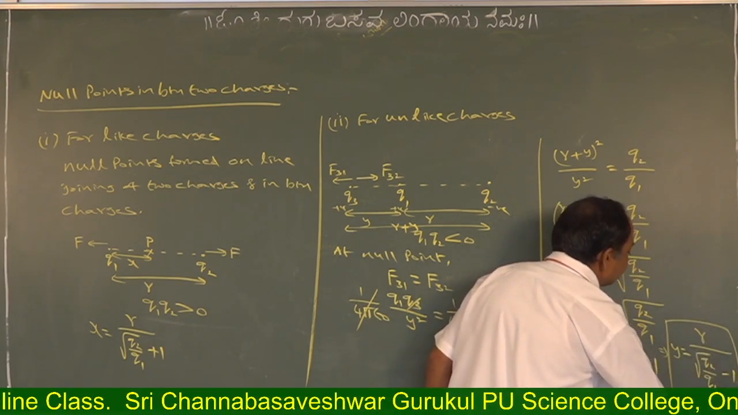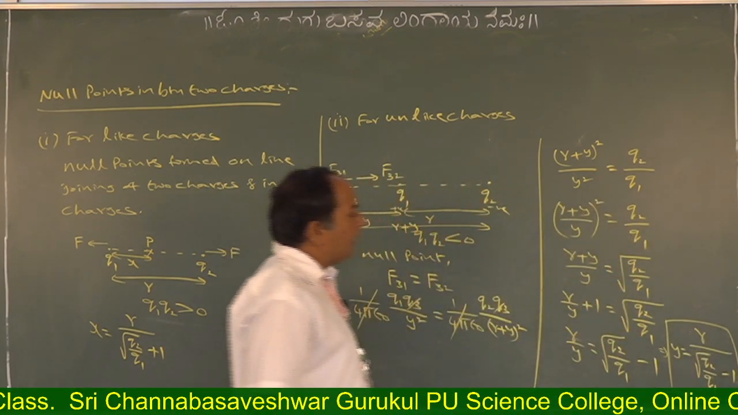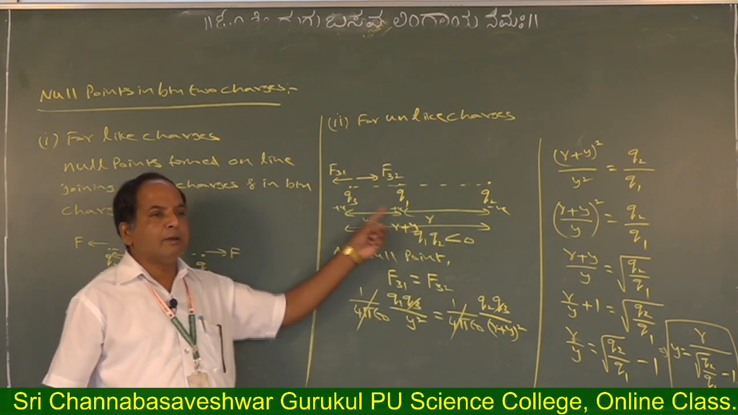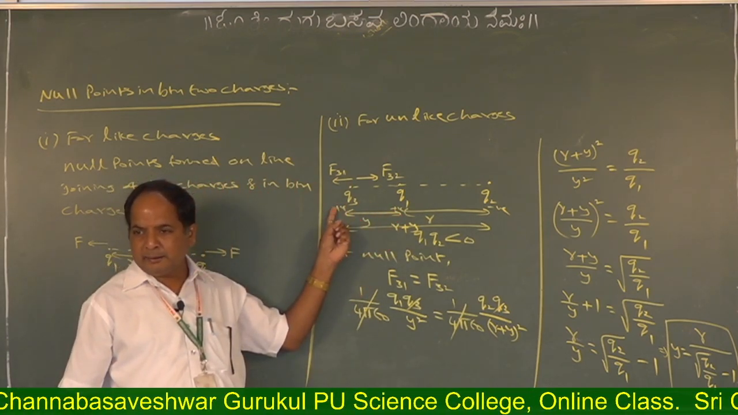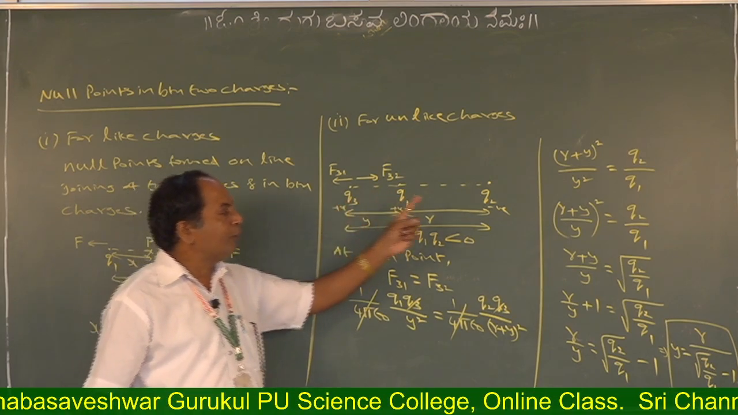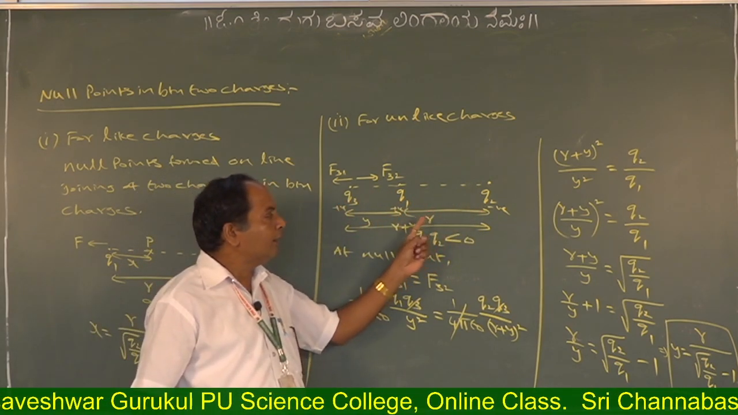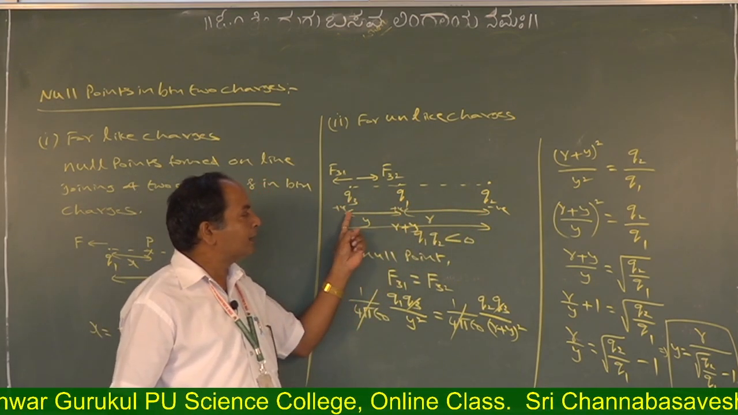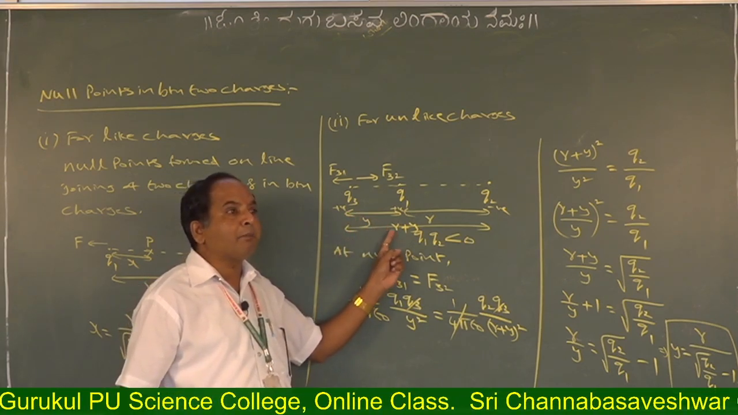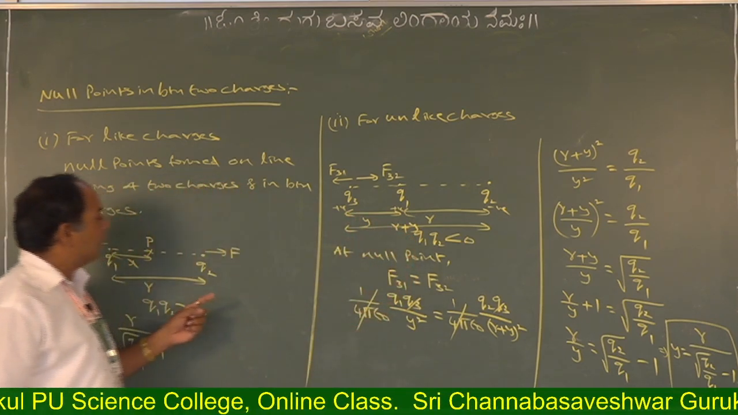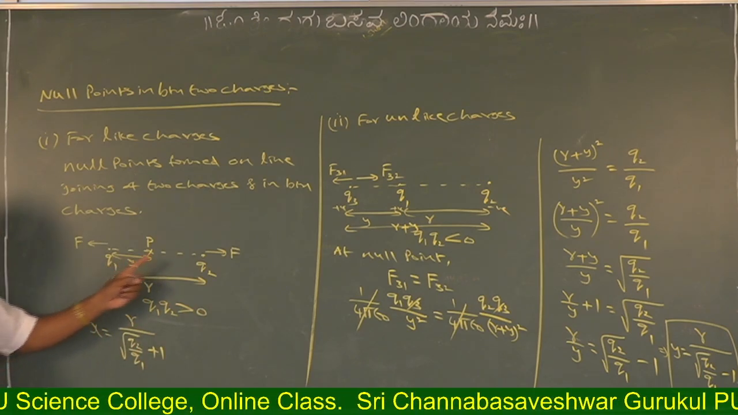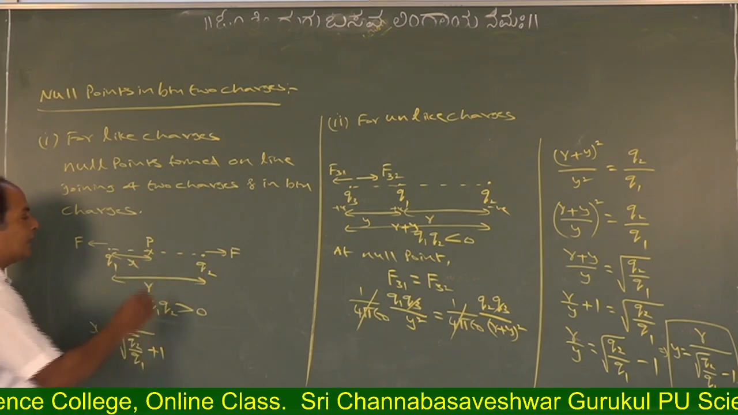This is the null point distance from the Q1 charge. From the Q2 charge, how much is the null point distance? R plus y. Here, in our earlier case, from Q2, what is the distance?